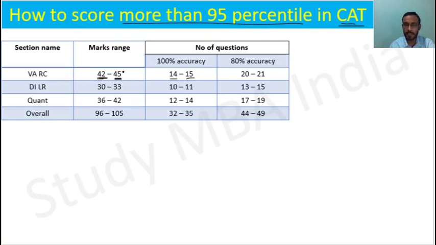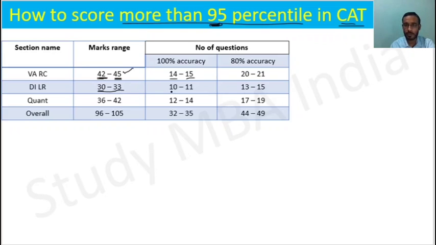For more than 95 percentile you have to score more than that. For 99 or more than 99 you have to go to 45, 55, 56, that much marks, right? But I am discussing here, till now, 95 percentile only, more than 95. In the DILR section you have to score in between 30 to 33.